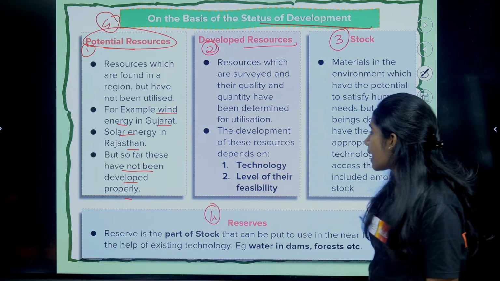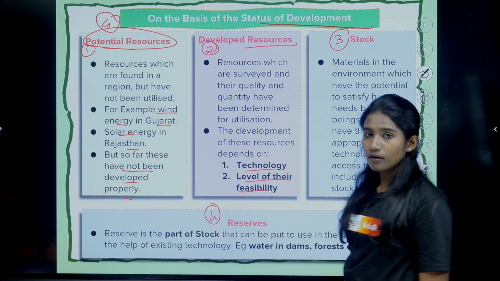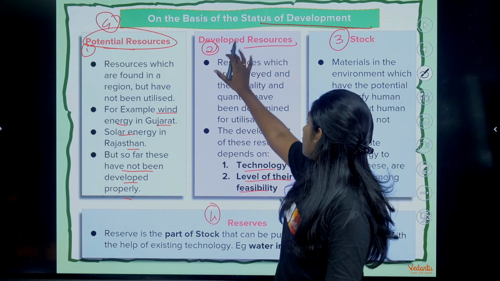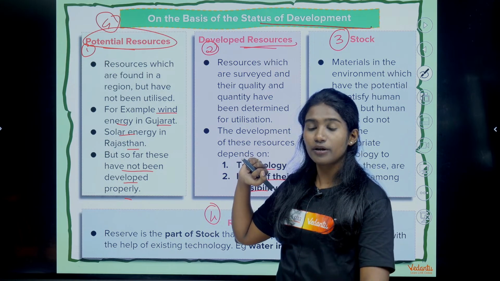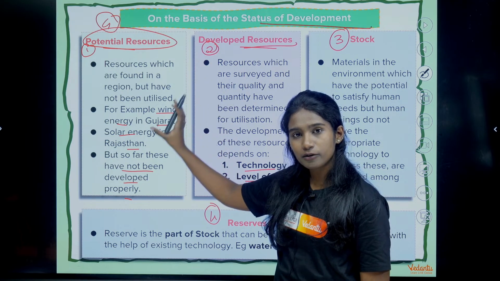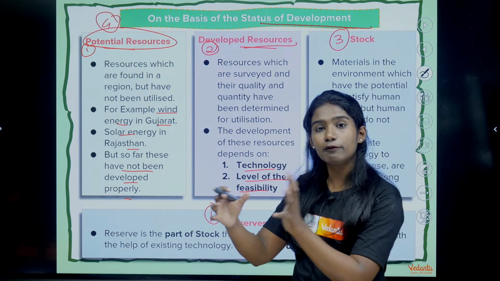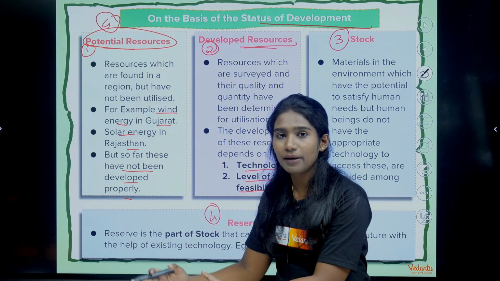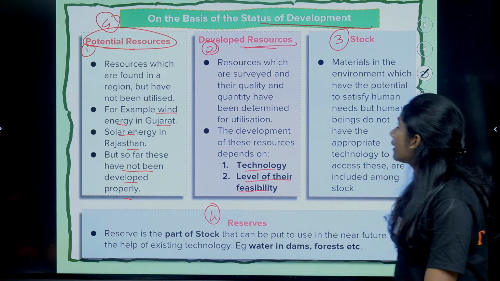In developed resources, the resources are present in sufficient amount and we have the technology to utilize them, but the development of the resource differs from one place to another based on the quality of technology. Okay, clear with that?